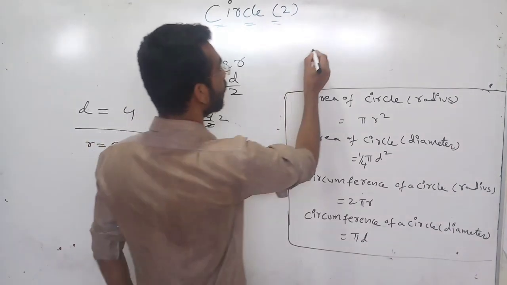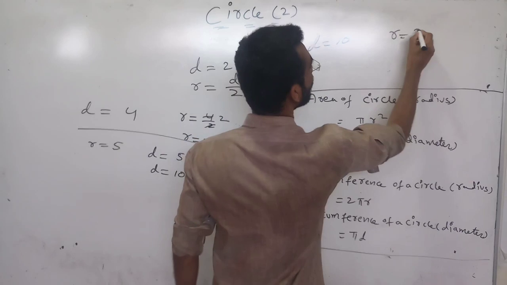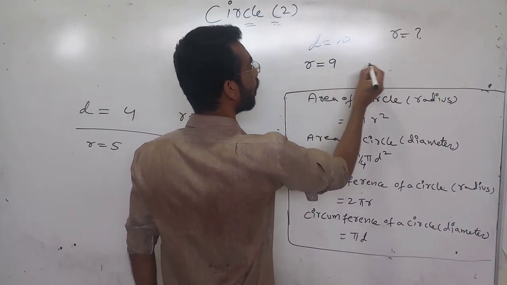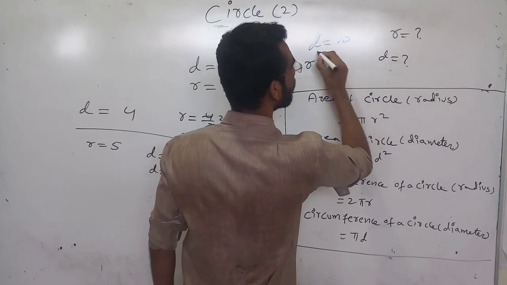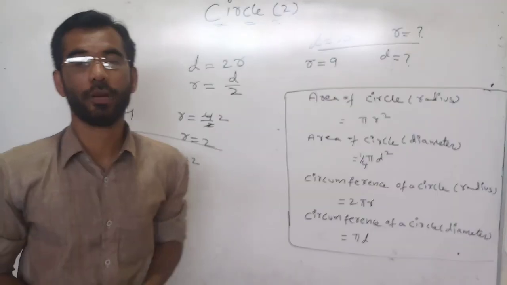There is some work for you. If the diameter is 10, what will be the radius? If radius is 9, what will be the diameter? It is homework for you. Please try this and write the answer in the comment box.